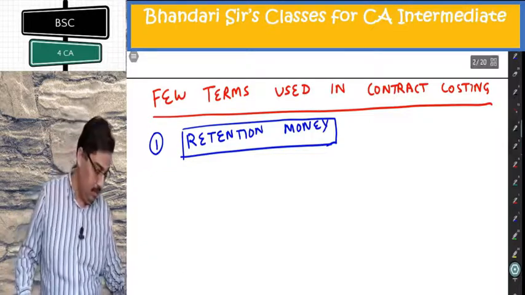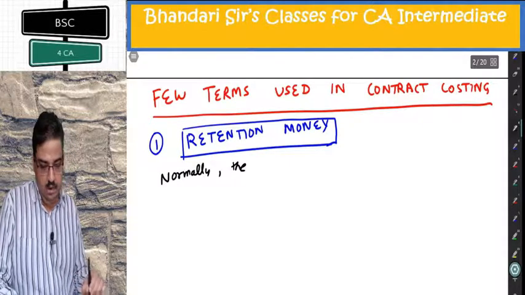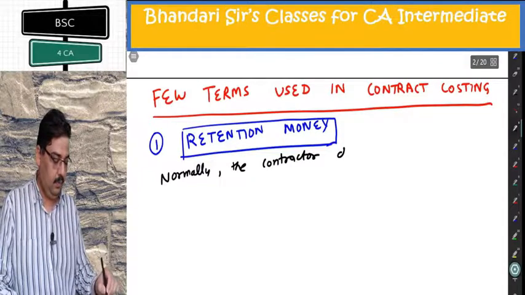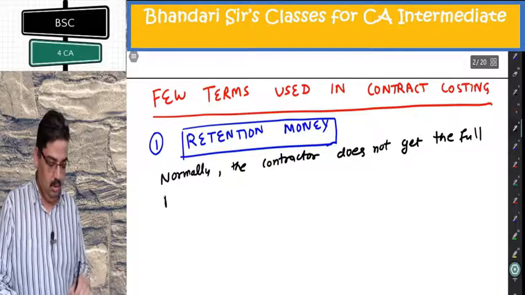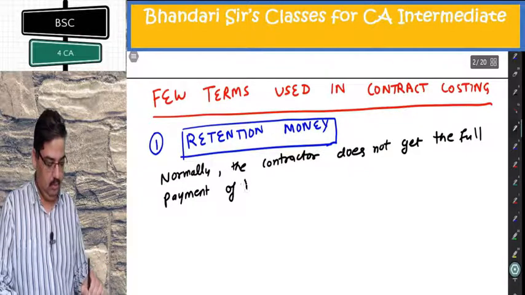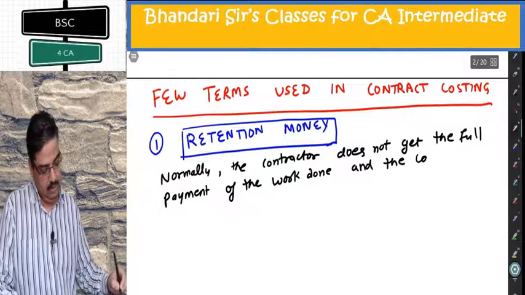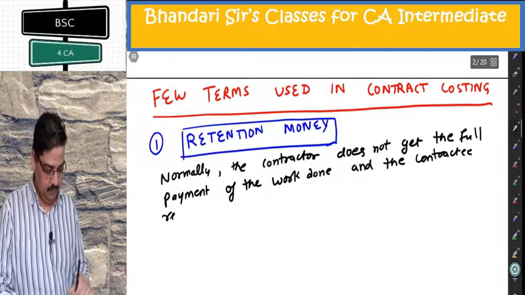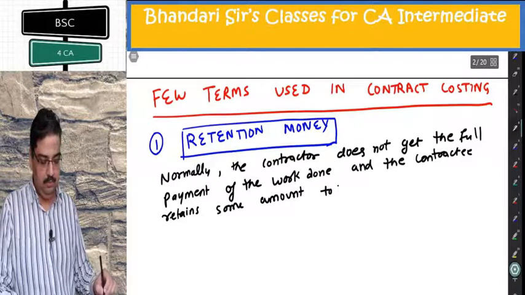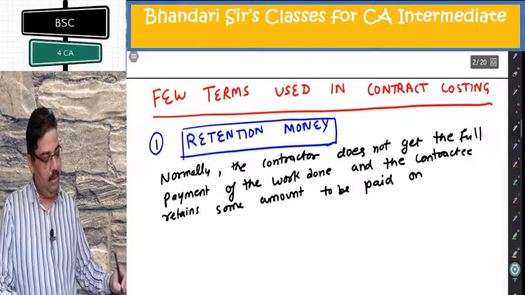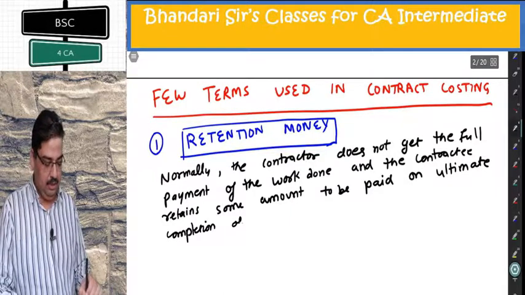So let us write there: retention money. Normally, the contractor does not get the full payment of the work done, and the contractee retains some amount to be paid on ultimate completion of contract.